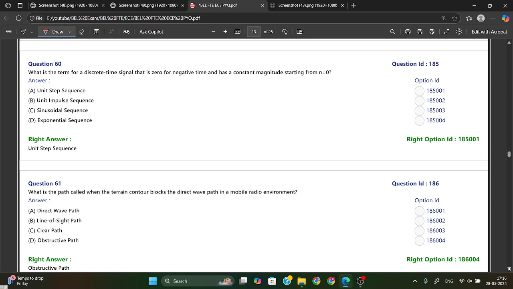What is the term for a discrete time signal that is 0 for negative time and has a constant magnitude starting from n equal to 0? We have unit step sequence, u[n]. It will be 1 for n greater than or equal to 0, and 0 for n less than 0. So this is the unit step sequence.